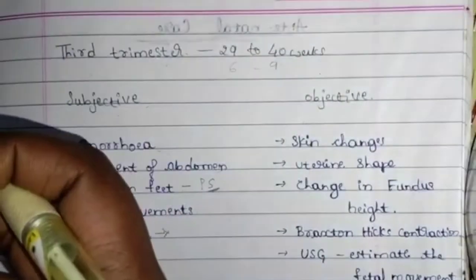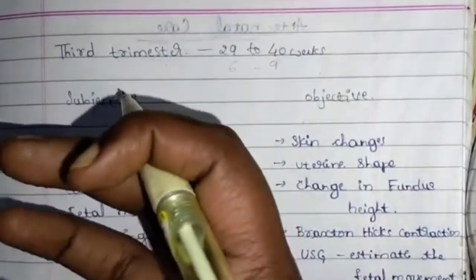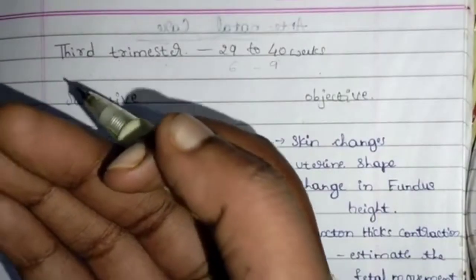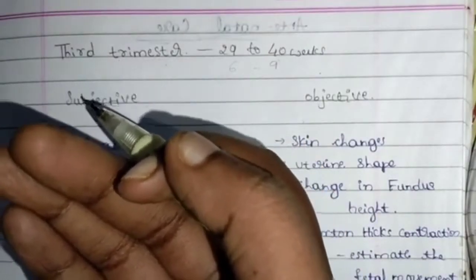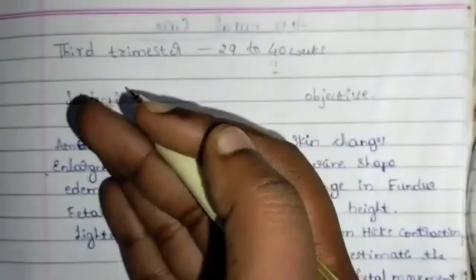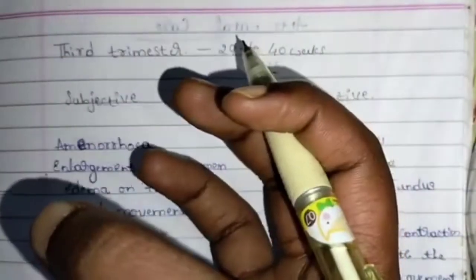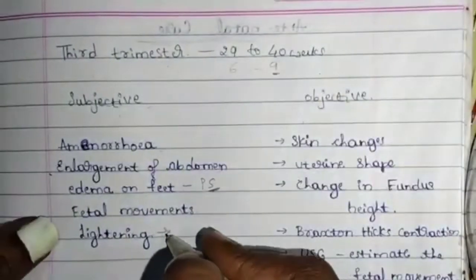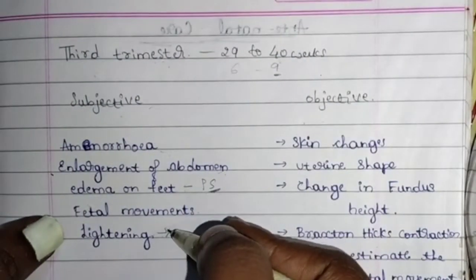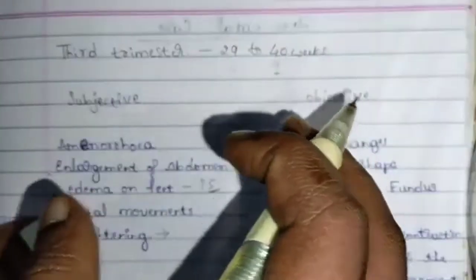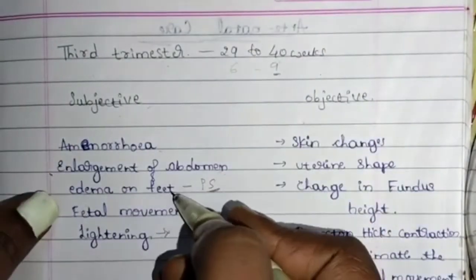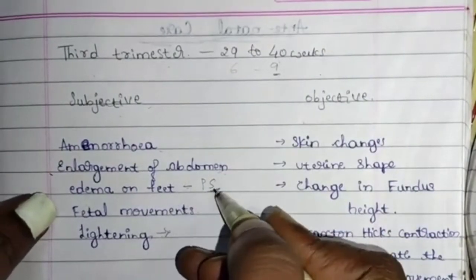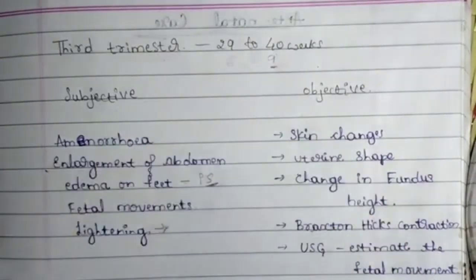That is, throughout the 9 months, the woman will be carrying the baby. She will be bearing the weight of the baby. One week before the delivery, the fetus moves downwards towards the pelvis, towards the vaginal canal. That is known as lightening. Lightening in the sense, the mother doesn't feel the weight of the baby. The baby moves downwards, and because of it moving downwards around the 9th month, the mother's feet are swollen, and that is nothing but pressure symptom. Next, fetal movement. Fetal movement can be commonly seen.